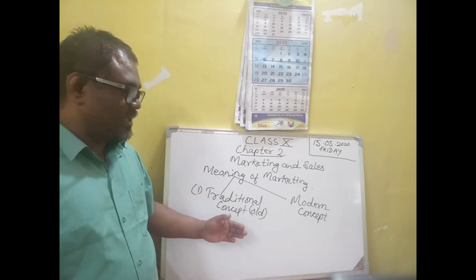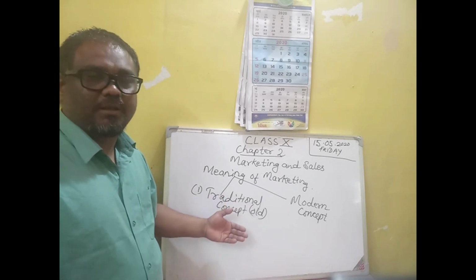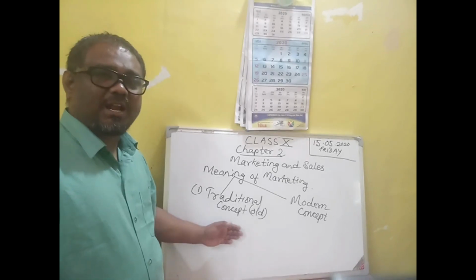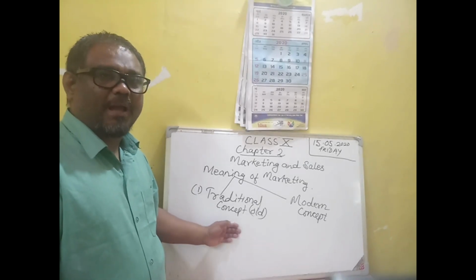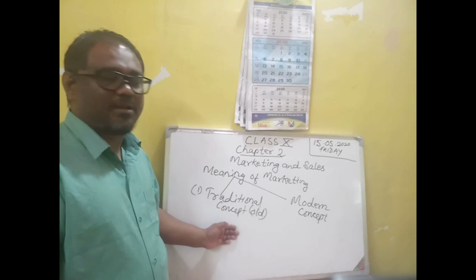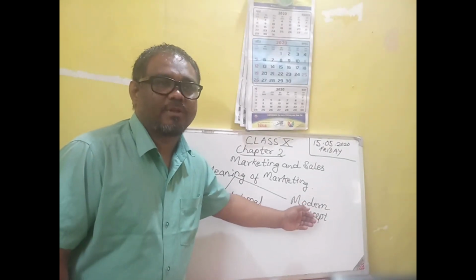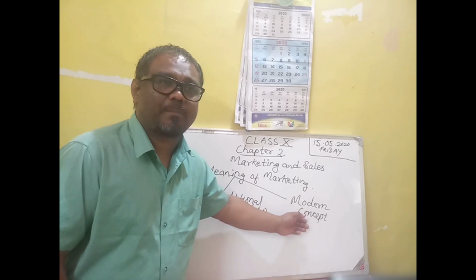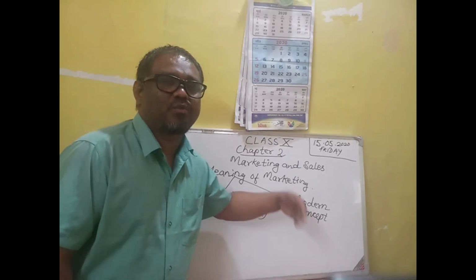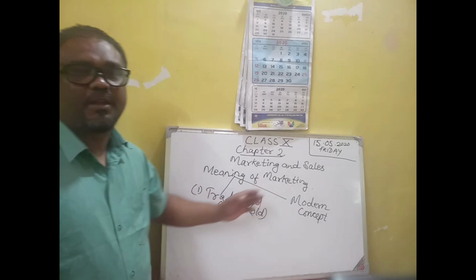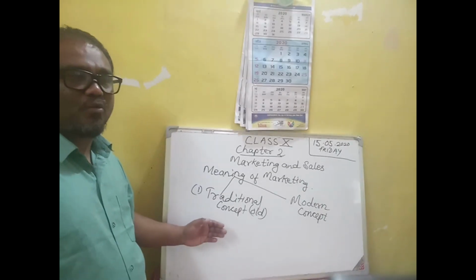Sale is also marketing. But in the modern concept, marketing starts before the goods are produced and ends when the consumers are satisfied. In the traditional concept, marketing ends after the goods are sold.